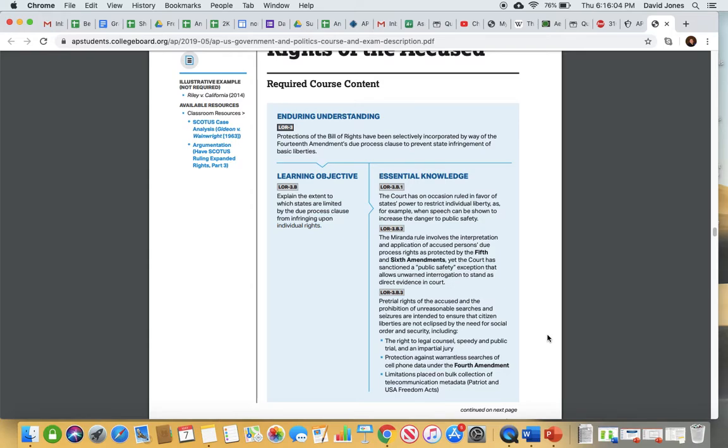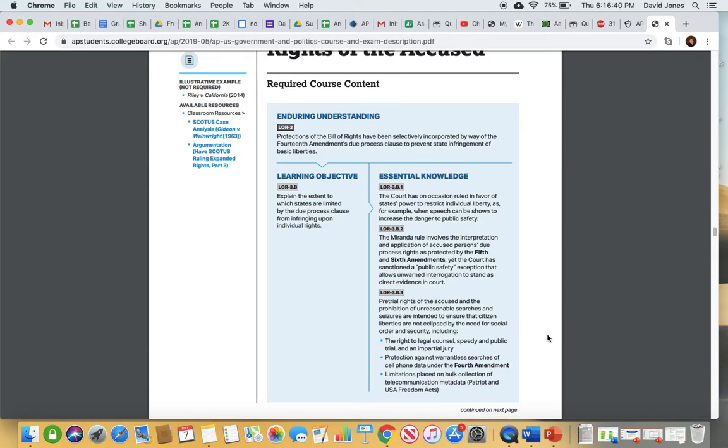Protection against warrantless searches of cell phone data under the Fourth Amendment. Okay, so today, particularly since the Patriot Act, we've had a lot of challenges in court. So today, they cannot search your cell phone data without a warrant. That's a requirement now. And then limitations placed on bulk collection of telecommunication data. So after we found out what they were doing under the Patriot Act, there was a very strong push and challenges in court which restrict the government's ability to do certain things, such as just simply telling AT&T, give me everyone's text messages. We'll sort through them. You have to have a warrant.